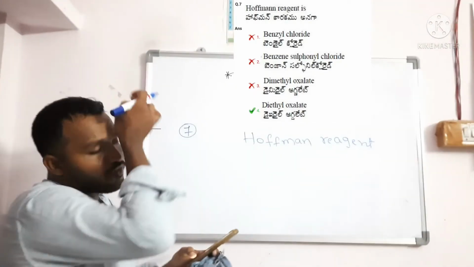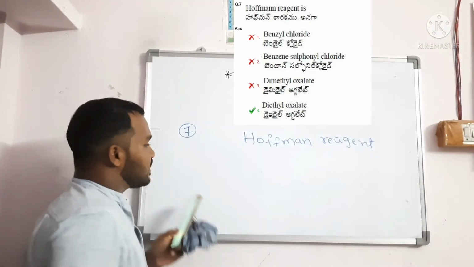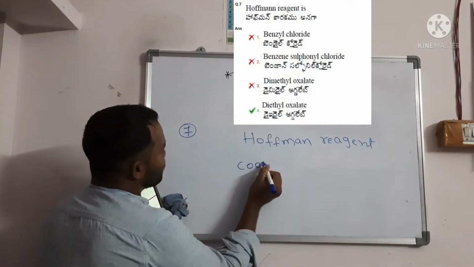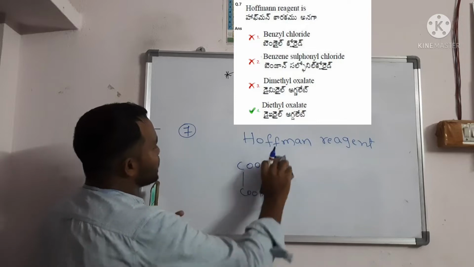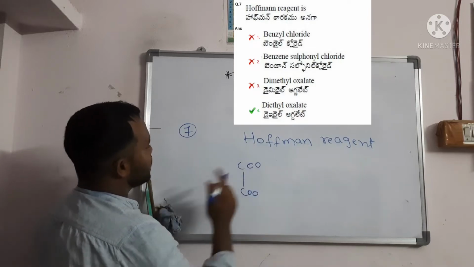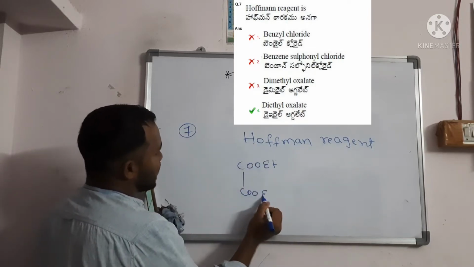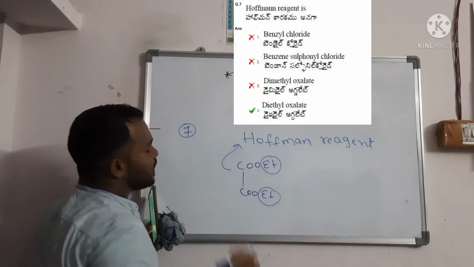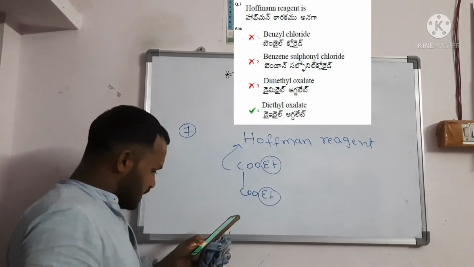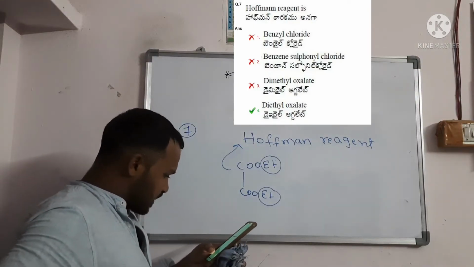So for the Hoffman reagent, what is the oxalic acid formula? COOH. In this you should write the ethyl group. If it is ethyl, diethyl oxalate is the Hoffman reagent.